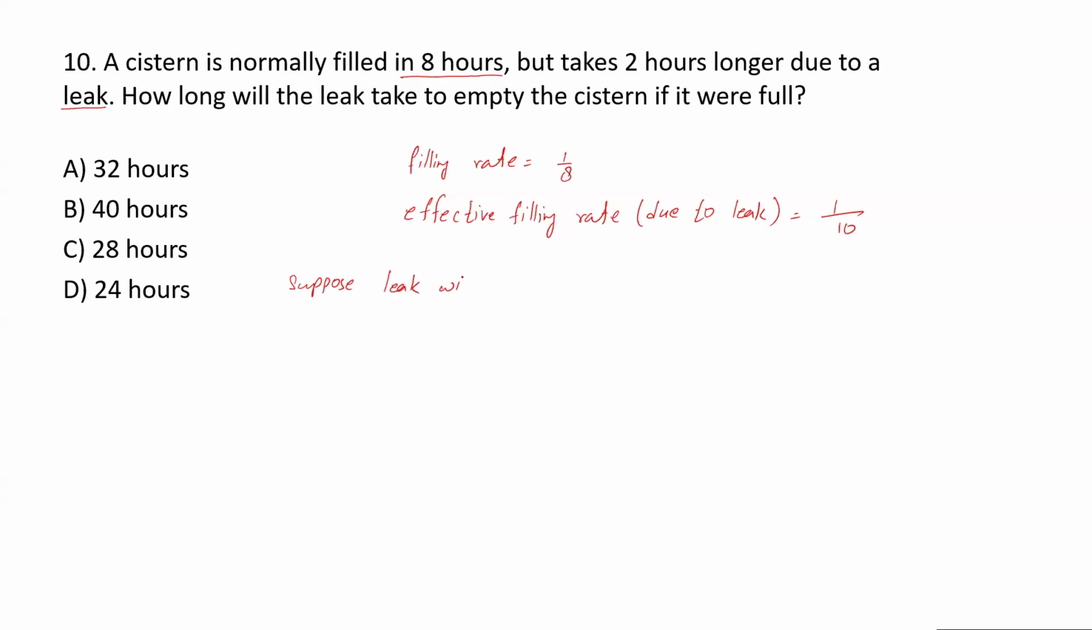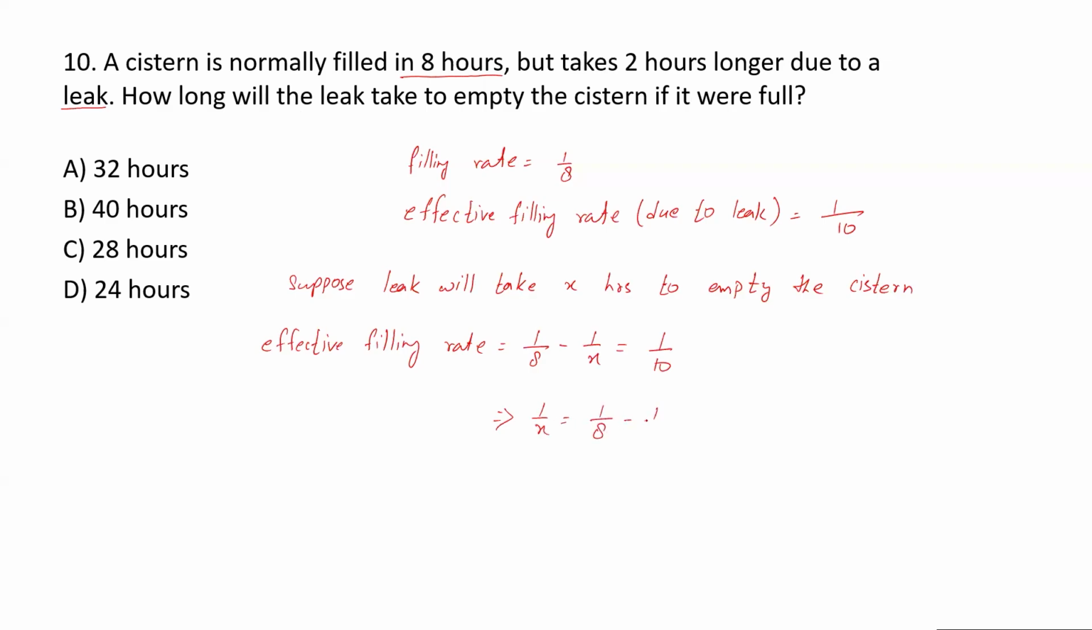Suppose the leak will take X hours to empty the piston. So the combined or effective filling rate will be equal to the filling rate, that is 1 upon 8, minus the emptying rate, that is 1 upon X. But the combined filling rate is given to be 1 upon 10. So you have to solve this to get the value of X. Using this equation, we can write 1 upon X is equal to 1 upon 8 minus 1 upon 10. Then again you have to take the LCM.